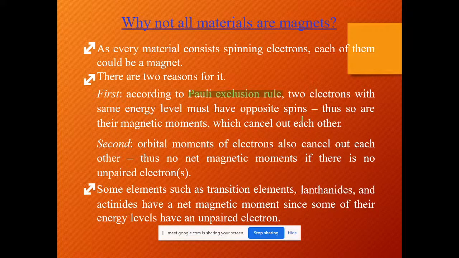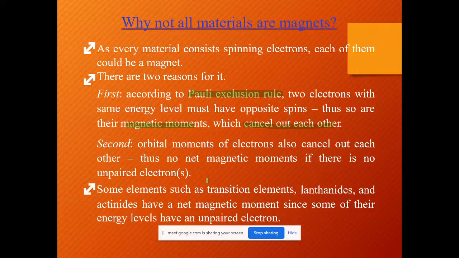If two electrons are lying side by side with opposite spins, then their magnetic moments will be cancelled. If the spins of the electrons are in opposite directions, their magnetic moments are cancelled, that means nothing but zero. The resultant will be zero. The orbital moments of electrons also cancel each other out. Thus there are no magnetic moments if there are no unpaired electrons.